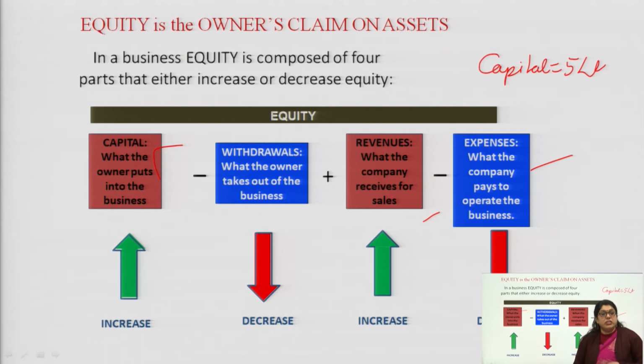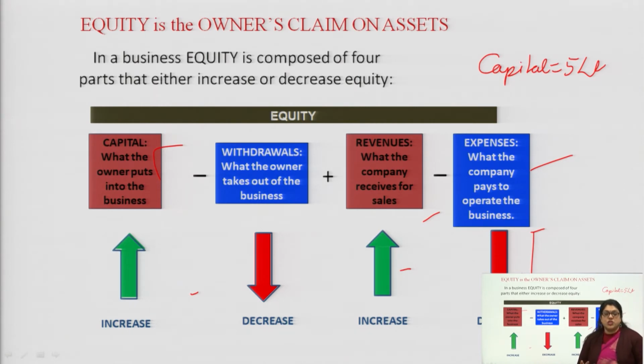You include advertisement expenses, office expenses and other indirect expenses to increase more and more profit. So, once the expenses are there, the equity will decrease because you are spending money. Once you are spending money, there would be a decrease in the equity, but when some addition is there, it means there would be an increase in the capital, or we can say in the equity. So, there are two things which are increasing the equity, that is the capital and the revenue, because the money is coming into the business.